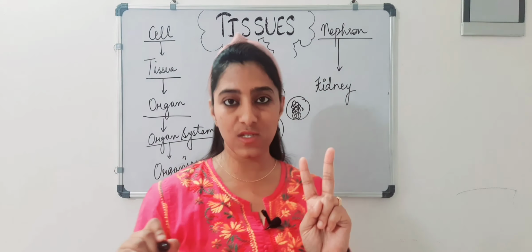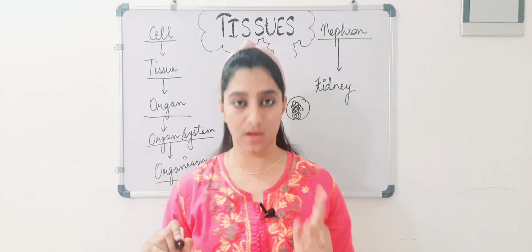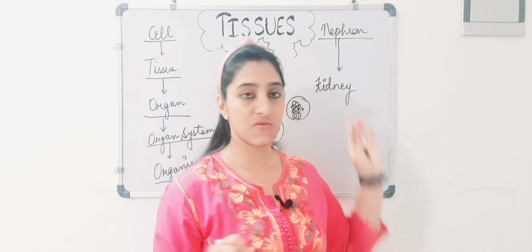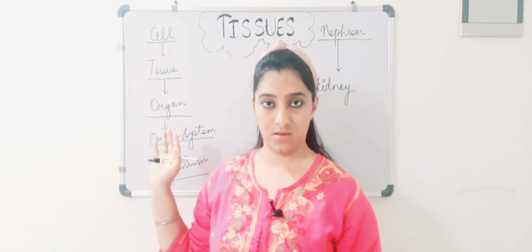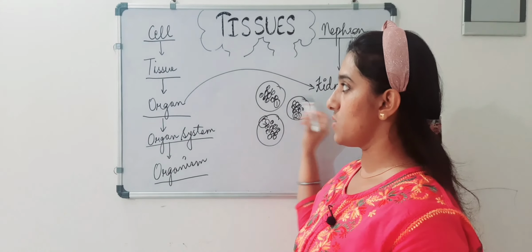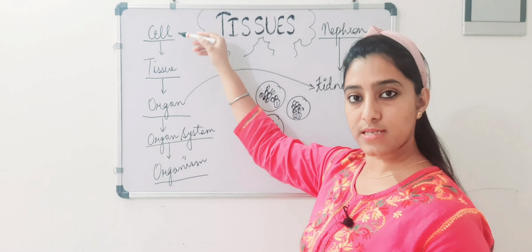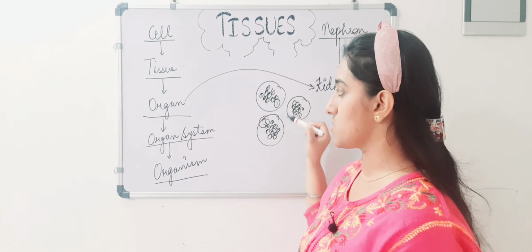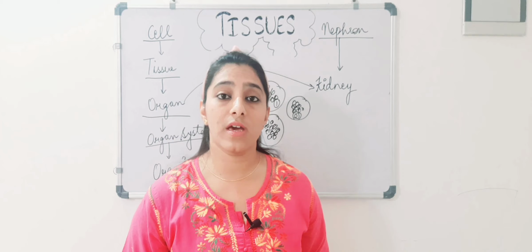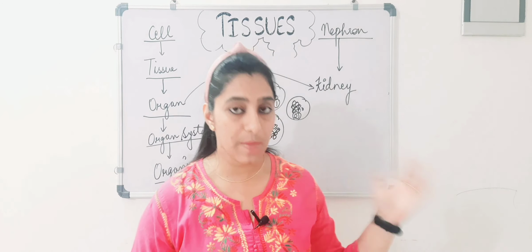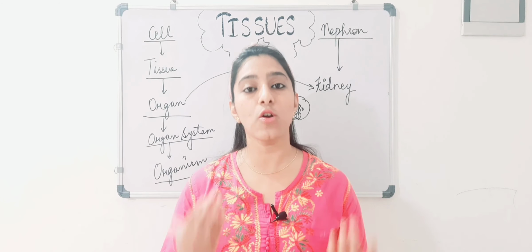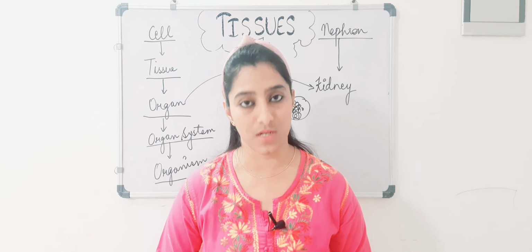There are two kidneys present in our body, or a pair of kidneys is present in the body, and now we will say this kidney which is formed is the organ. So an organ is formed with the help of cells. Cells combine to form tissues and these tissues combine to form kidneys, means an organ. The same way, the way by which these kidneys are formed, this is how the different organs of our body are formed.